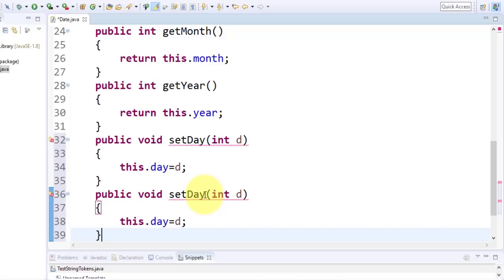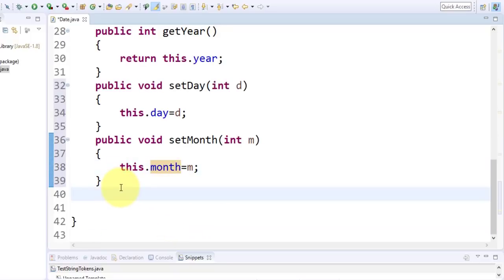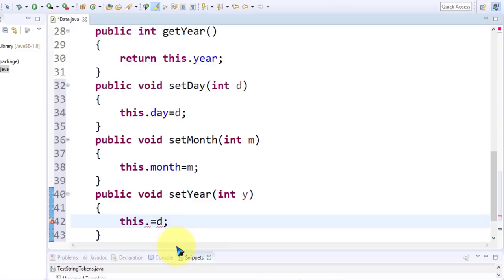Similarly you define it for month, similarly you define it for year, and this is for y, this.year is equal to y.